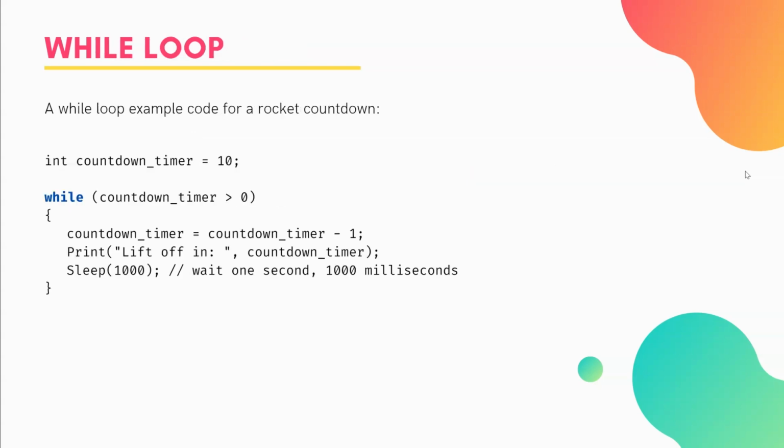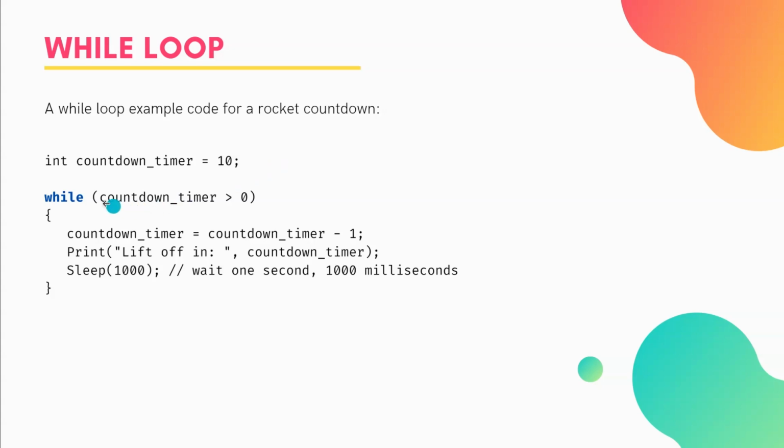So we'll look at the while loop first. We'll look at an example of the code for a rocket countdown. We've created an integer variable. So we set the type, we've called it our countdown timer, and we've set the initial value to be 10. Creating variables is covered in a previous lesson if you've not got that far already. So do watch that if this doesn't make any sense to you.